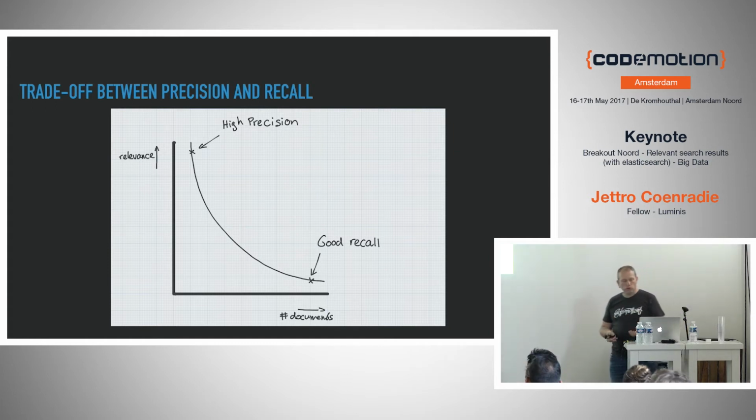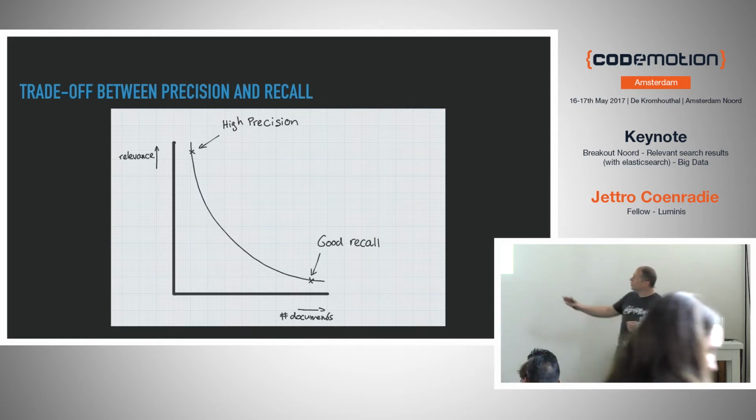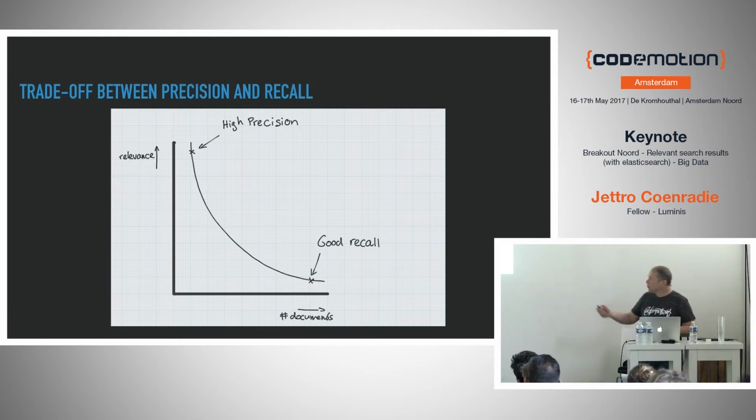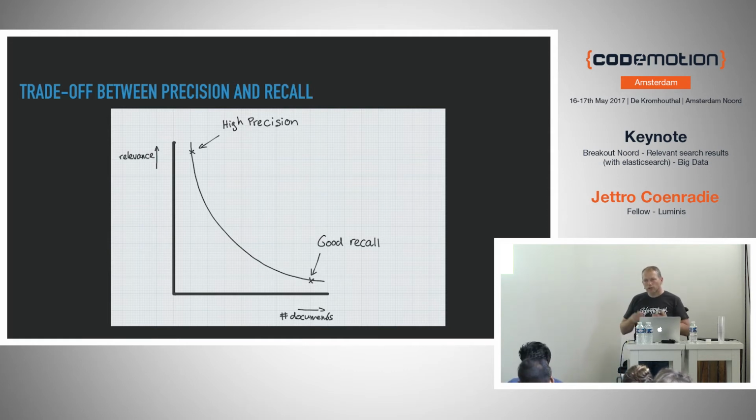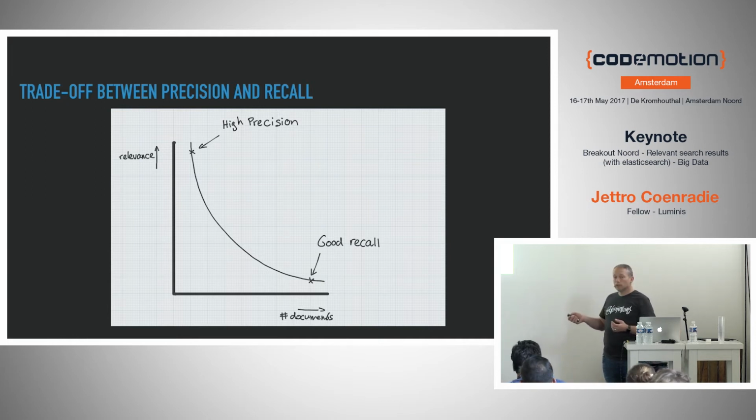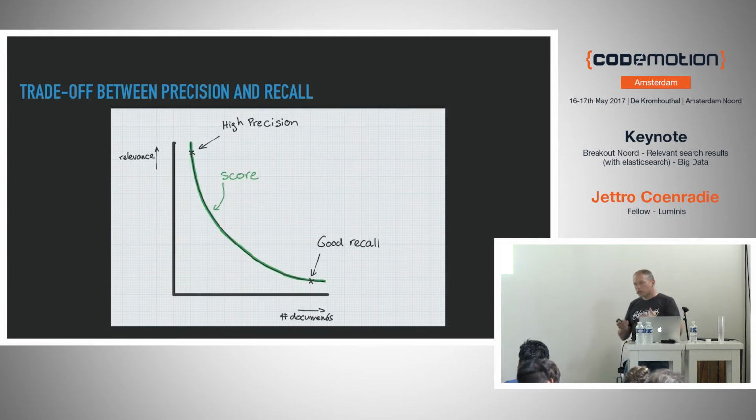If we put that in a chart, we could say the number of documents on the horizontal scale and the relevance on the vertical scale. We would have a good recall if we are on the right, low right. Then we return as many documents as possible, and we're kind of sure that all the documents that are slightly relevant are returned to the user. But what if we need high precision? We don't want 2,000 documents, we want only documents that are really relevant. And there's the trade-off there. So what do we do?